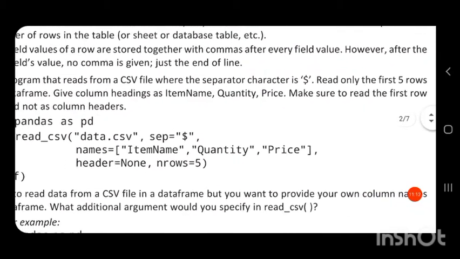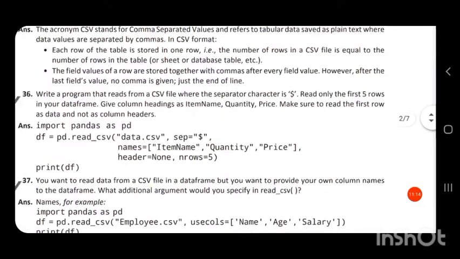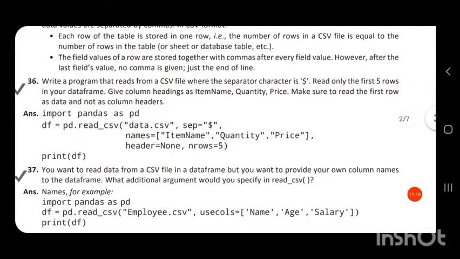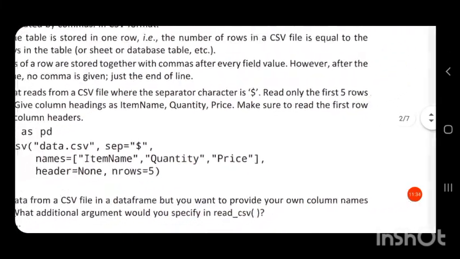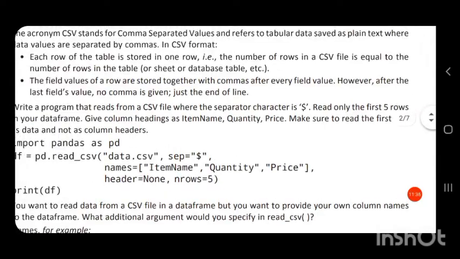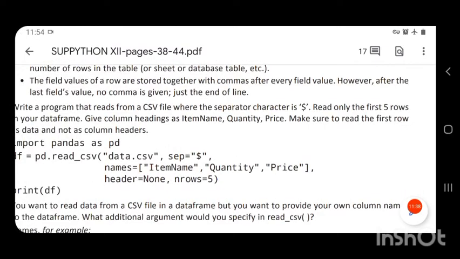So it has taken the column headings as names equal to, in square brackets, item name, quantity, price, comma, header is equal to None, comma, nrows equal to 5, that is to read only the first 5 rows. We have given a parameter called nrows equal to 5.